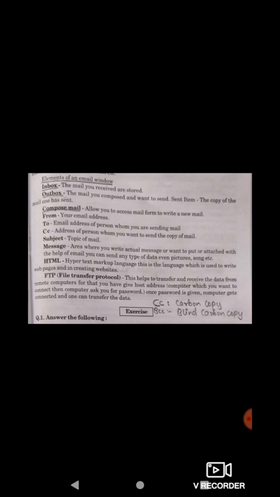One of the drawbacks in physical letters is that if you want to send the same message to multiple people, then we have to write that letter multiple times, the number of times equal to the number of people involved.